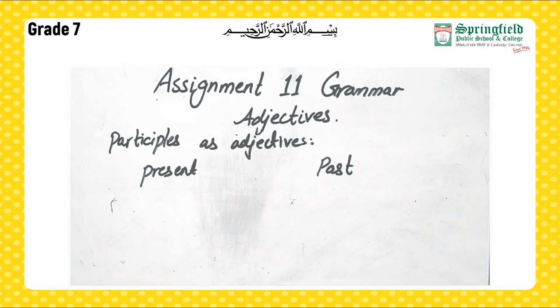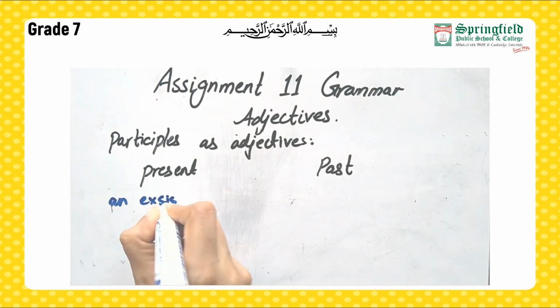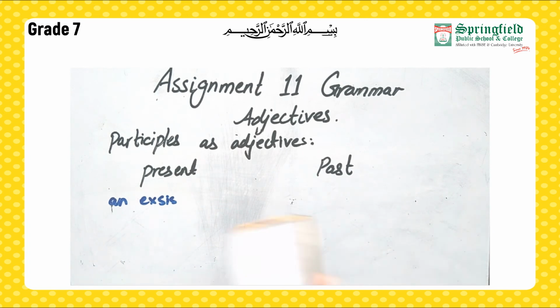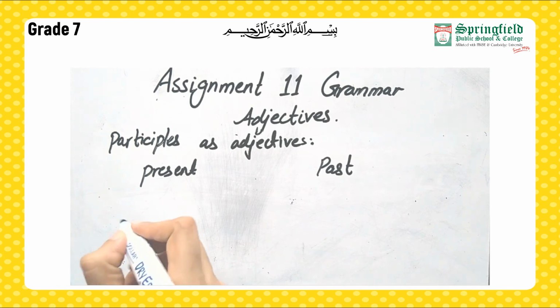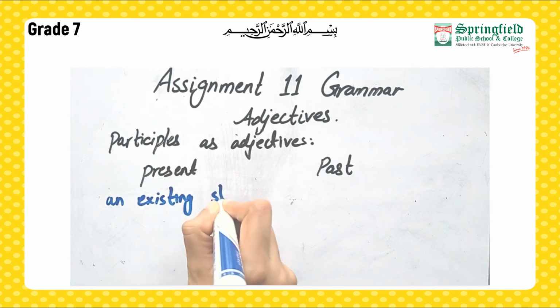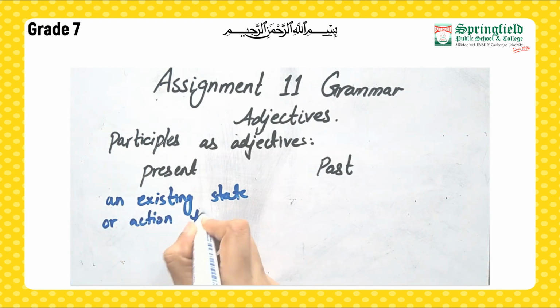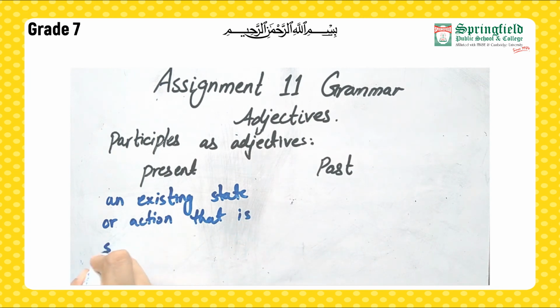Okay, all right. Let me tell you some more about participles. Present participle of a verb is used as an adjective to show an existing state or action that is still going on.